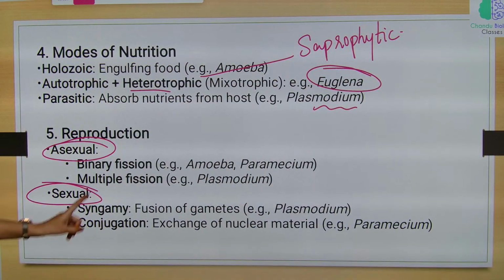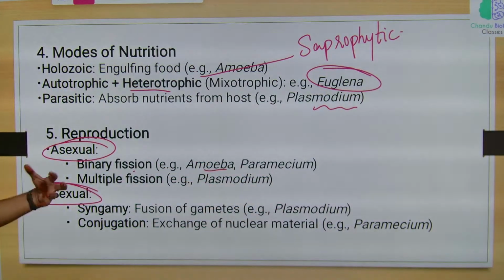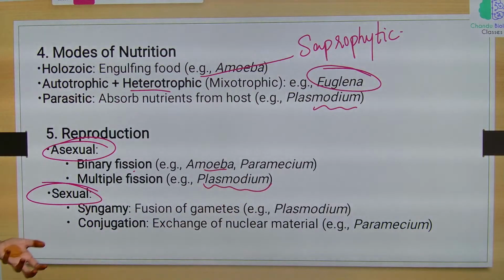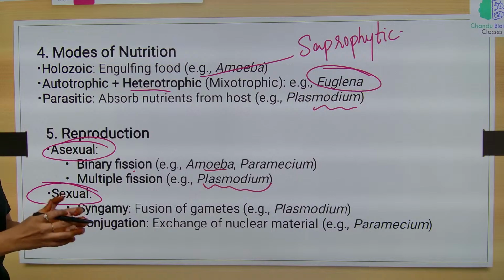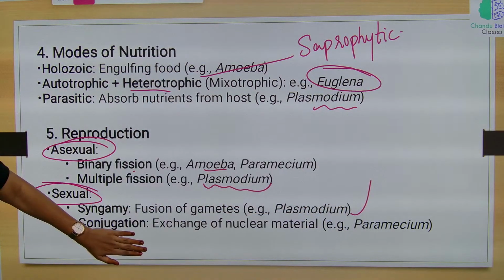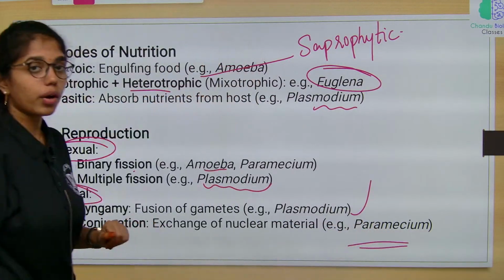And reproduction: asexual reproduction and sexual reproduction. Asexual reproduction is through binary fission, for example amoeba and Paramecium, and multiple fission is observed in Plasmodium. Sexual reproduction is through syngamy, which is fusion of gametes, for example Plasmodium. Conjugation, which is a sexual recombination, is observed in Paramecium.